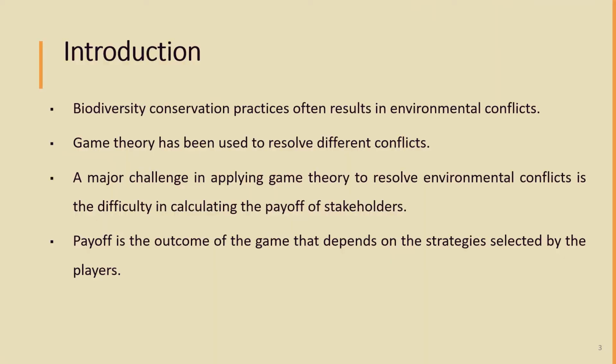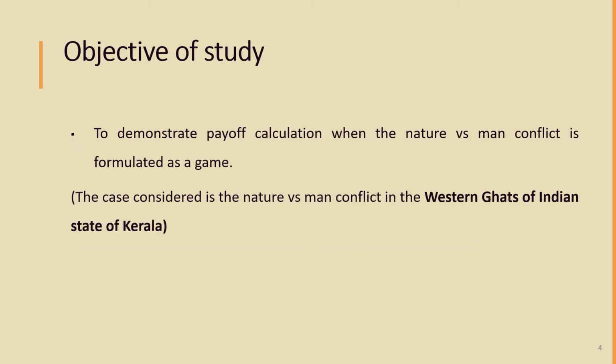Biodiversity conservation practices result in environmental conflicts that can be resolved by using game theory. But one of the major challenges in applying game theory is the difficulty in calculating payoff, that is the outcome of the game. Objective of this study is to demonstrate payoff calculation when a nature-man conflict is formulated as a game. Here, the case selected is in the Western Ghats of the Indian state of Kerala.